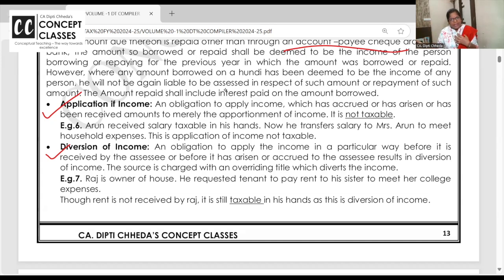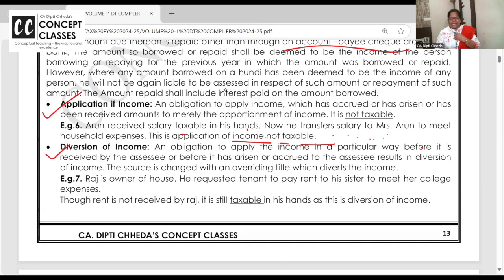Do they have to pay the tax again? No. So Arun receives salary. He has already paid the tax on salary. Now he transfers the salary received to Mrs. Arun, his wife. This is application of income, not taxable, but diversion of income.